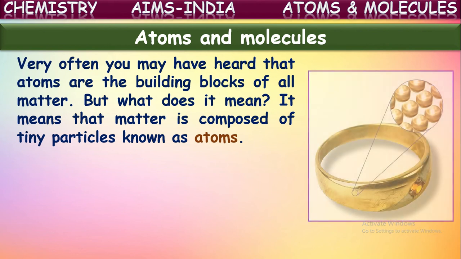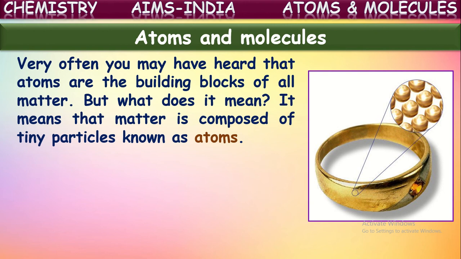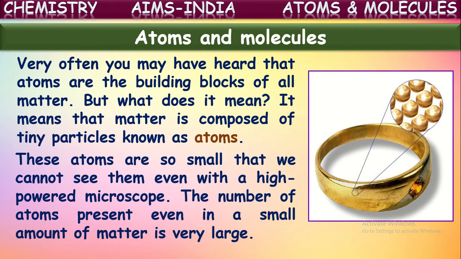If we take the example of gold, it is a matter we know, a solid substance. It is also made up of very tiny particles called gold atoms. The smallest particles of gold are also called gold atoms. These atoms are so small that we cannot see them even with a high powered microscope. They are not seen with the naked eye, and even high sensitive microscopes cannot show them. Very few microscopes can show these.